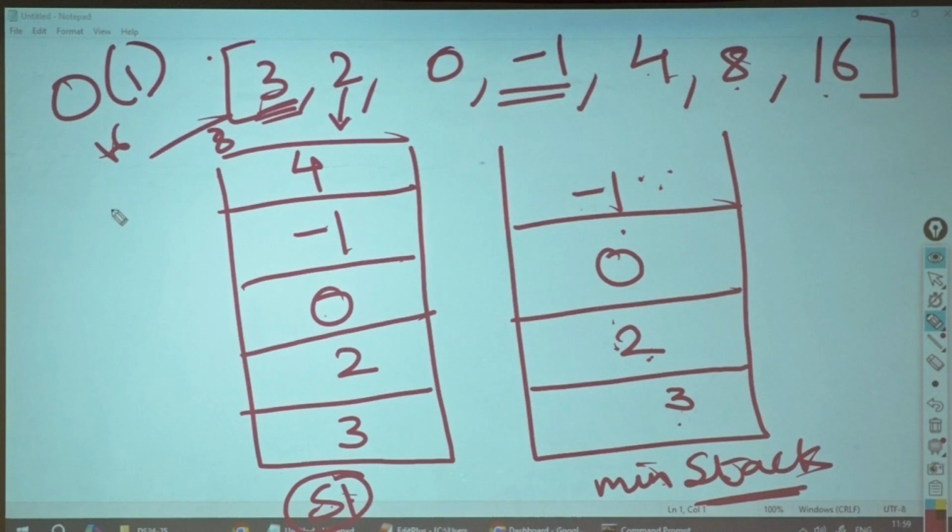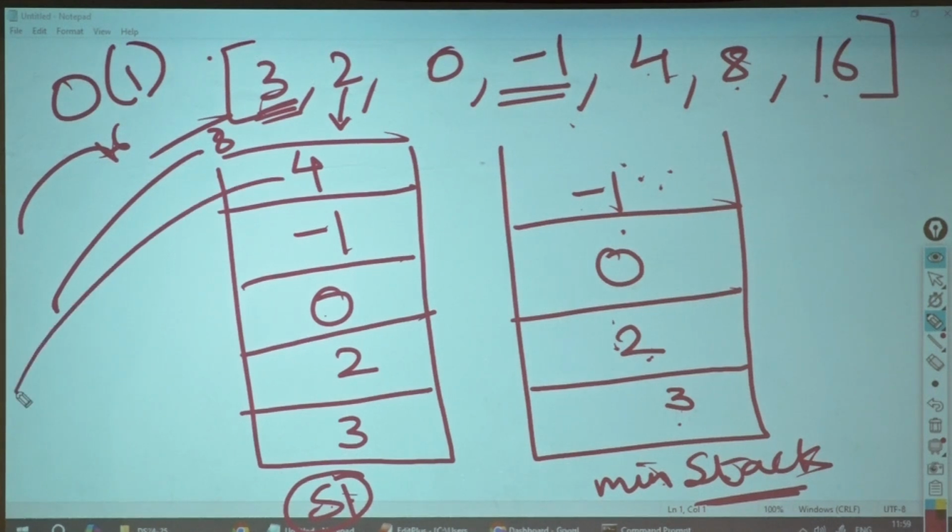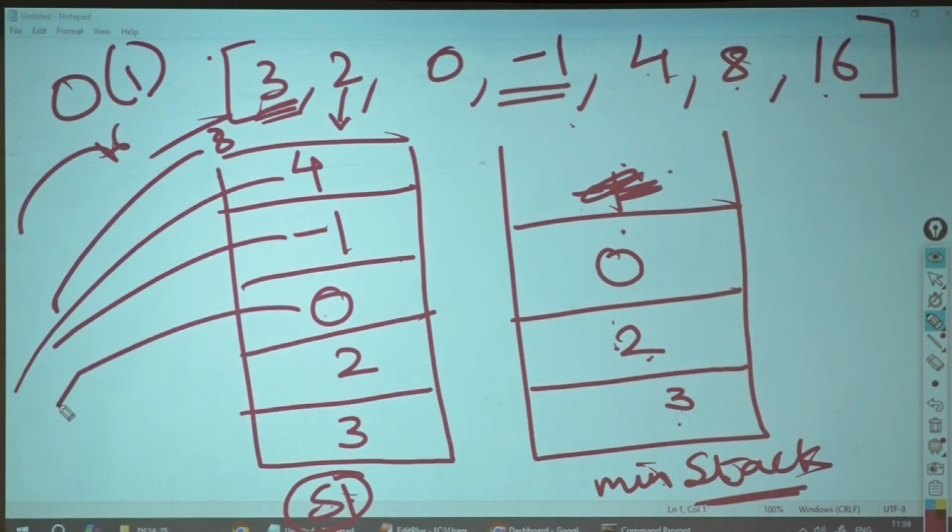Now I pop out 16. Who is still the minimum? Top of the min stack. I will pop out 8. Who is the minimum? -1. I'll pop out 4. Who is the minimum? I will pop out -1. If I pop out -1, it should go away from here also. Now who is minimum? Understood? If I pop this, I'll have to pop this guy also. Now who is minimum? 2 is minimum.